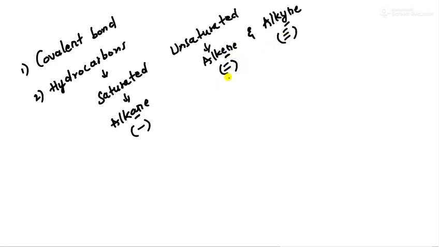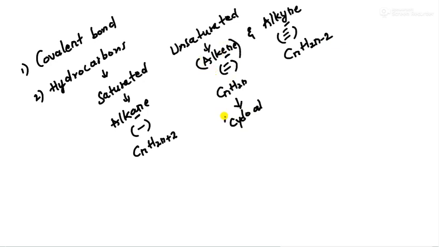These bonds are between the different atoms of the compound. In the general formulas also you have to remember: for alkane it is CnH2n+2, for alkene it is CnH2n, and for alkyne it is CnH2n-2. The formula of alkene is equal to the formula of cycloalkanes, so remember cyclo.